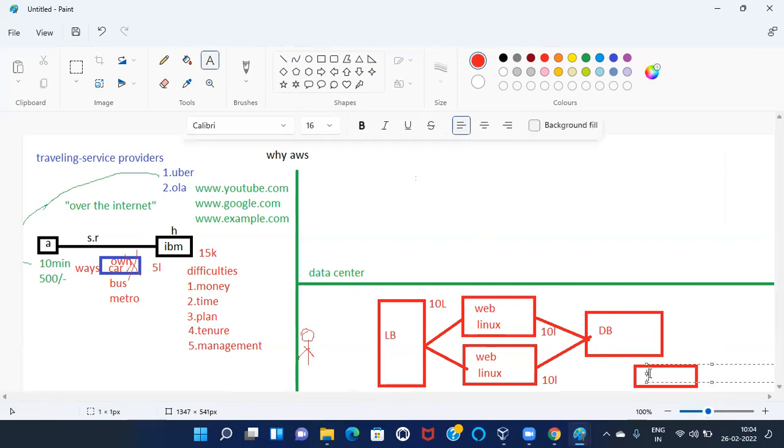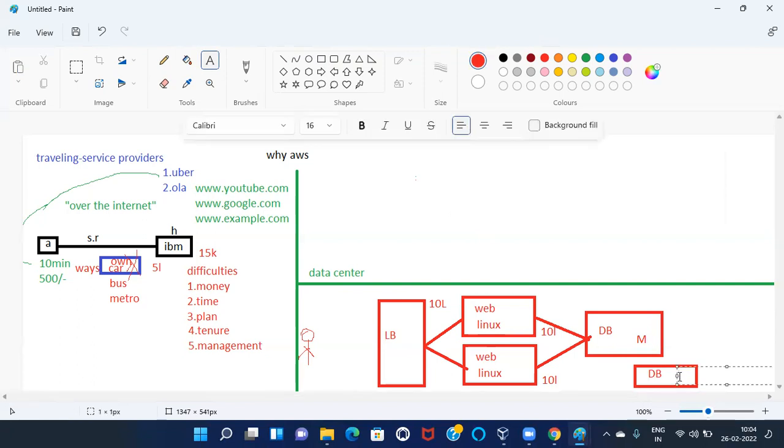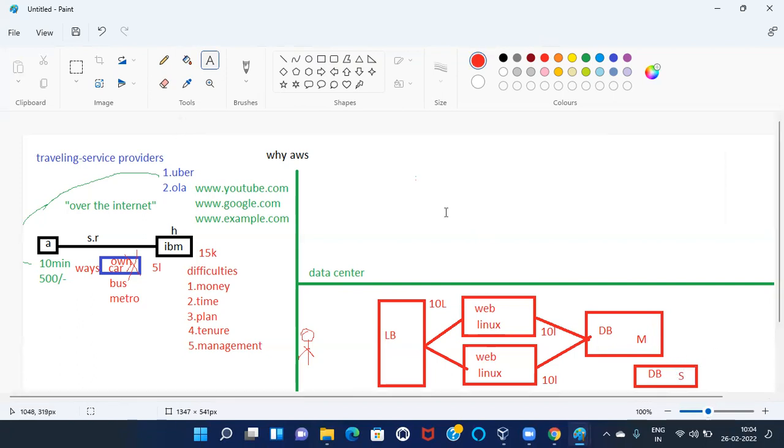Okay. The first DB server behaves like a master DB server. The second one behaves like a replica or slave or standby. I want to go with slave. These two are synchronizing.